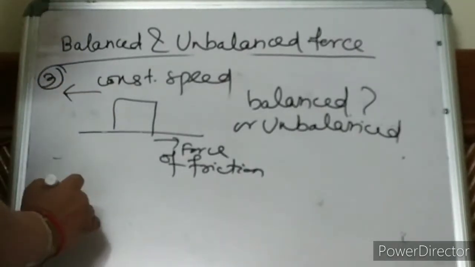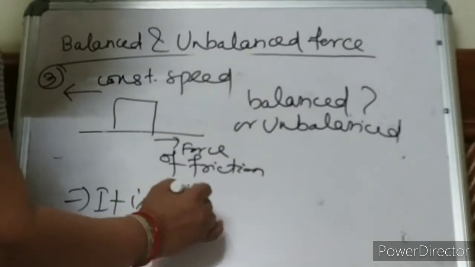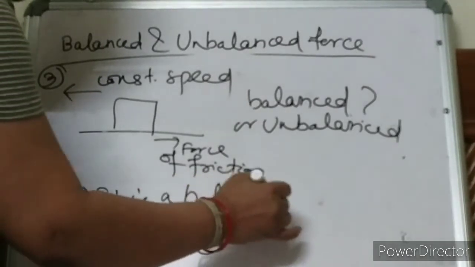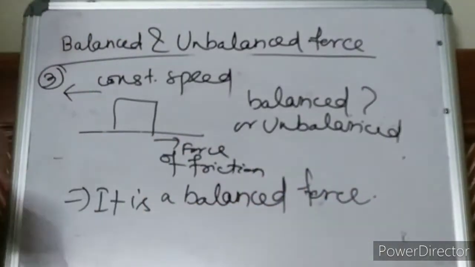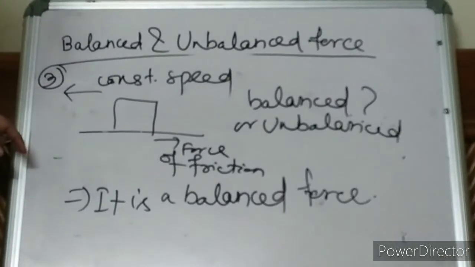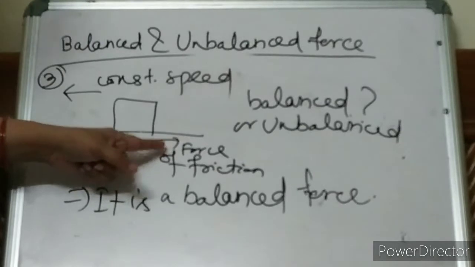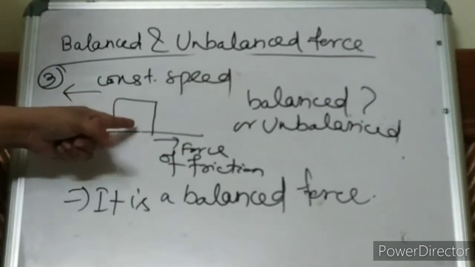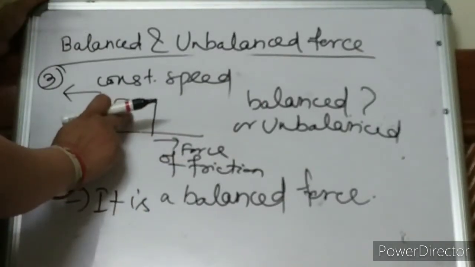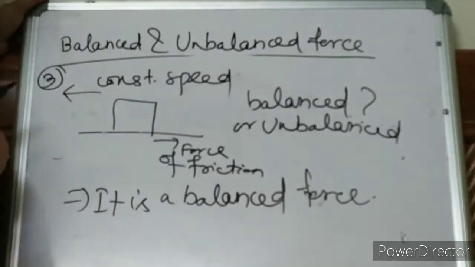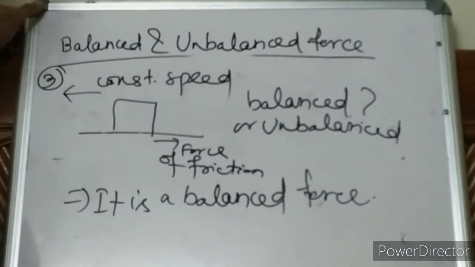Okay, there is no acceleration. That means here it is a balanced force. It is a very important one, a very crucial, very vital point. Please be careful. Okay? If the frictional force is more than this, then what will happen? If frictional force is more, then obviously the object will slow down. Clear?